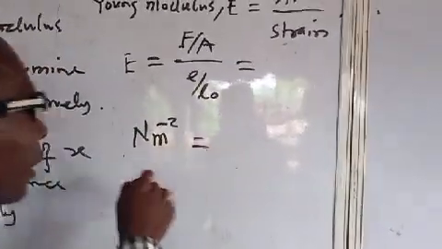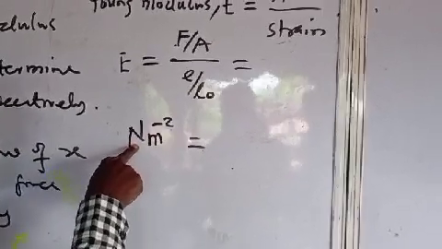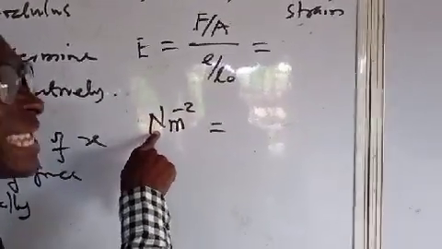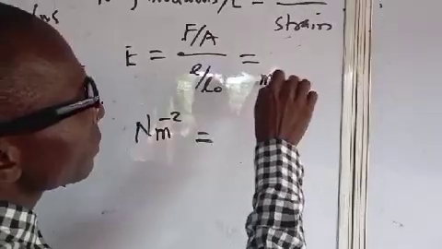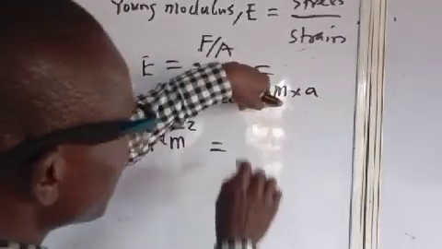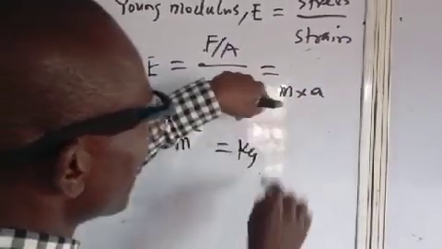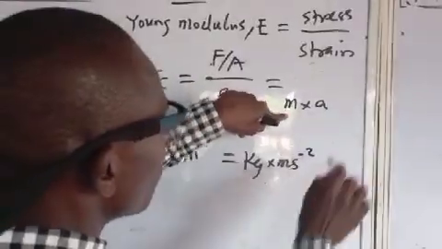We can go on now. What is Newton? Newton is the unit of force. Force is mass times acceleration. Mass is kilogram, acceleration is meter per second square.